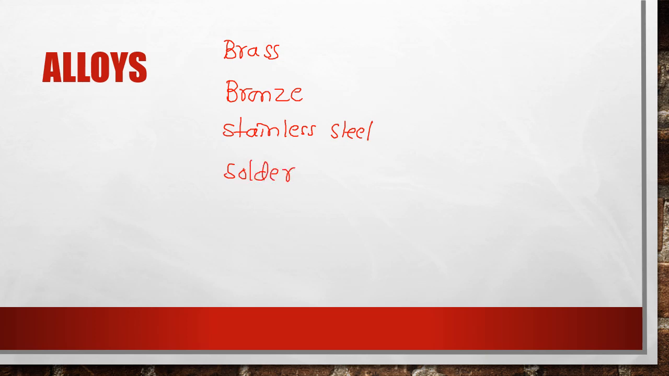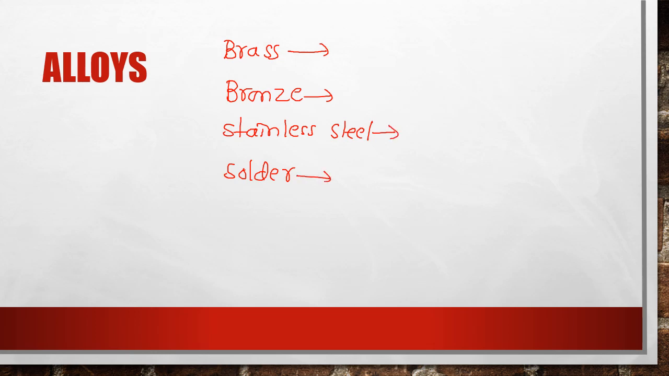Alloys. So what are alloys? It is a mixture of metals, or a mixture of a metal as well as a non-metal. Now let us write a few alloys that are there in your textbook. Okay, they are brass, bronze, next stainless steel, next solder. So what are the components present in these alloys?